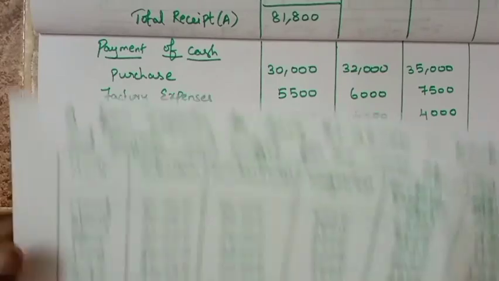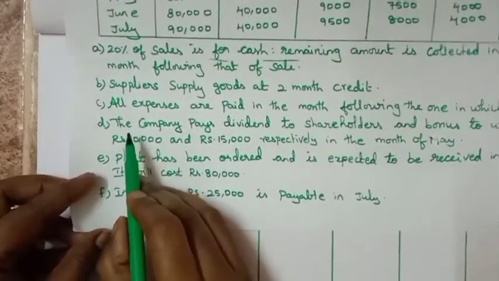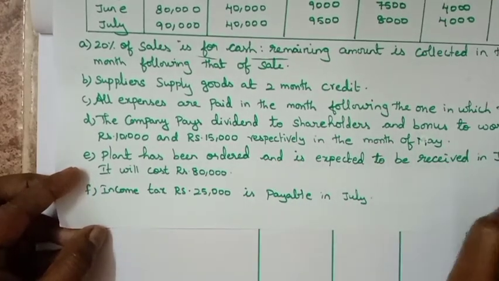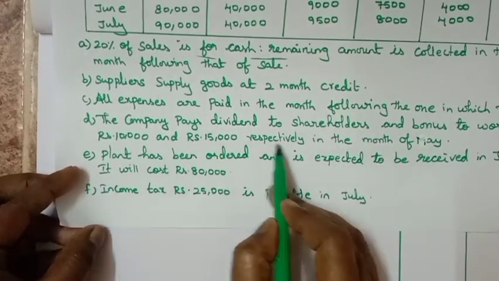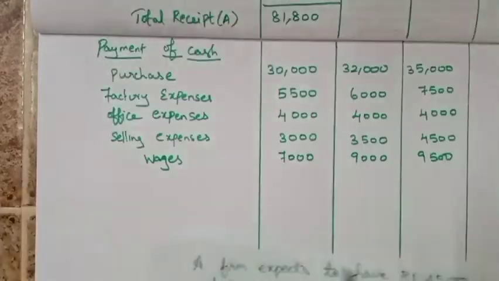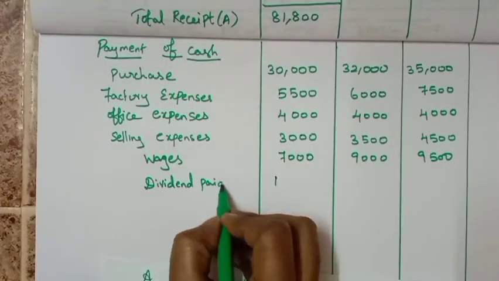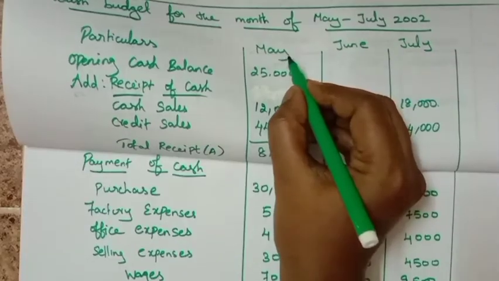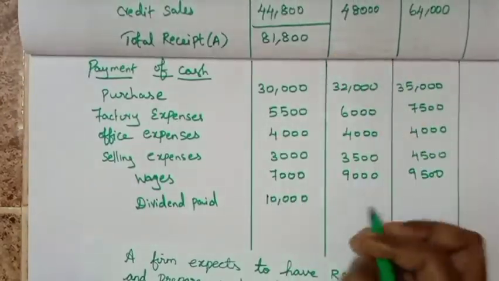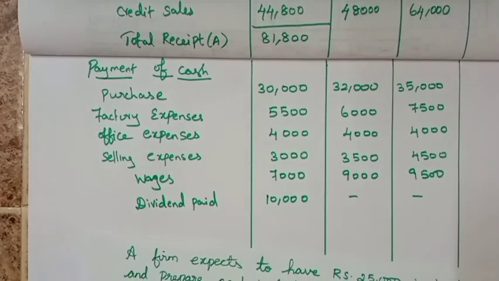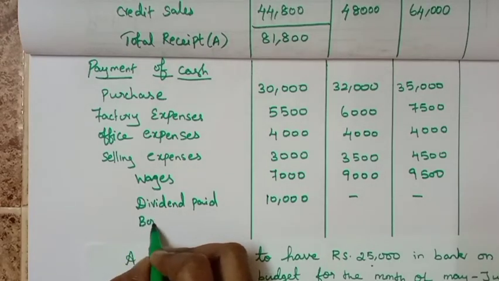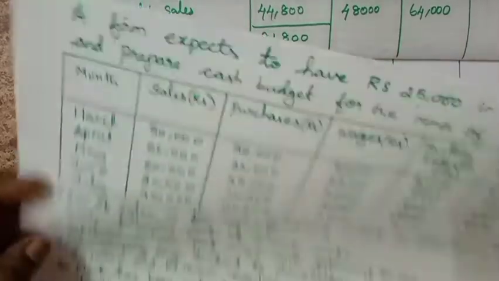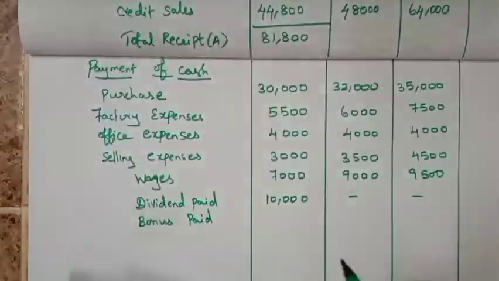Next adjustment: the company paid dividend and bonus of 10,000 and 15,000 in the month of May. Dividend is 10,000 only for May. You need not write June and July, therefore dash. Next one, bonus paid. This is also the same, 15,000 in the month of May.